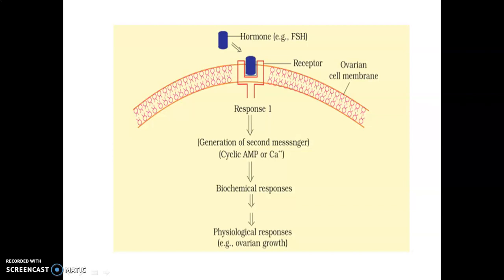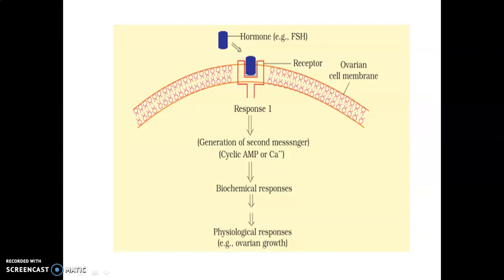So hormones which interact with membrane-bound receptors normally do not enter the target cell, but generate second messengers like cyclic AMP, IP3, calcium ions, etc., which in turn regulate cellular metabolism. Hormones which interact with intracellular receptors mostly regulate gene expression or chromosome function by the interaction of the hormone-receptor complex with the genome.